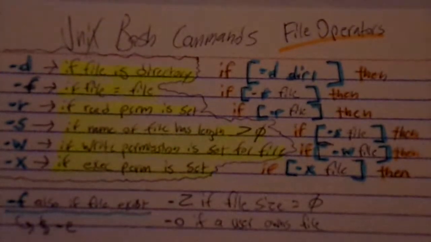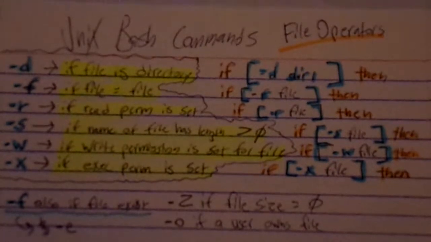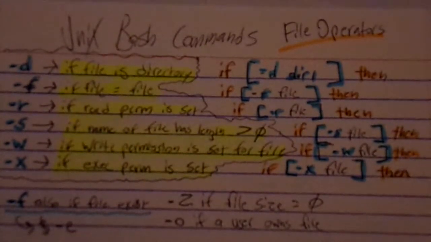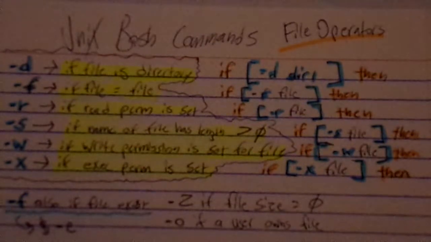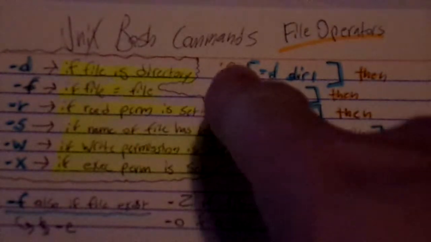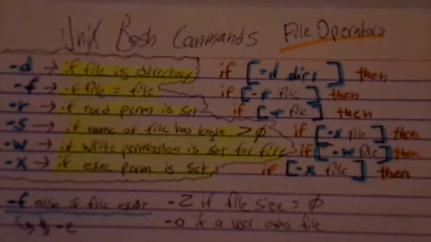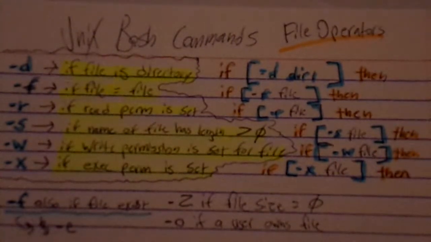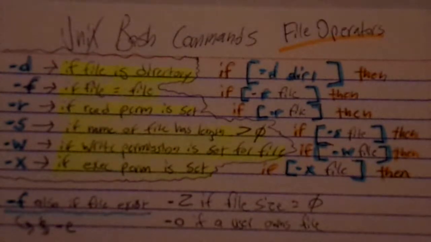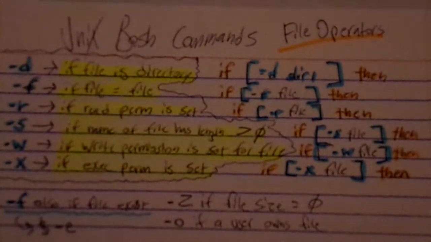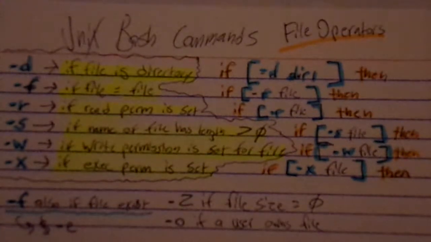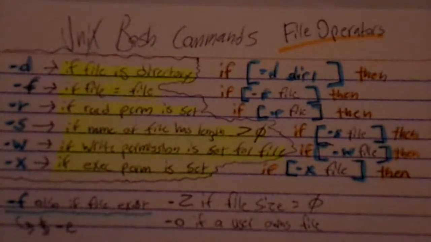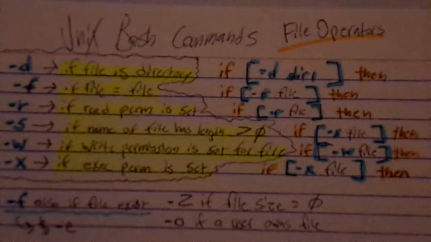So this carries on from the last card, and it's a list of file operators in the Unix terminal, or bash commands. If you notice the examples here on the right, like we saw on the last card, if -d dir1, the way they describe it is "if file is directory", but what it's actually saying is we're just trying to find out if it's a directory or not with the -d tag, because we want to know if it's a file or a directory. And that's the thing about programming. You are essentially being the intelligence for the computer.